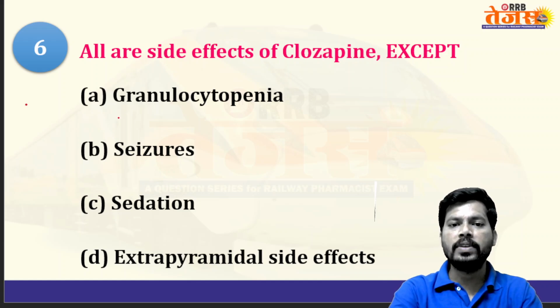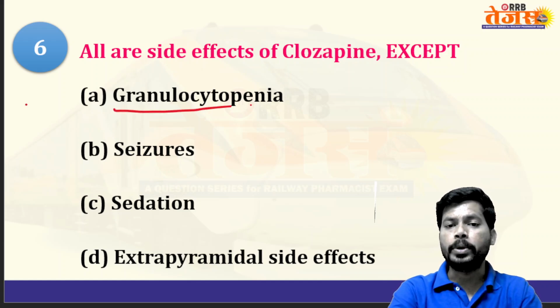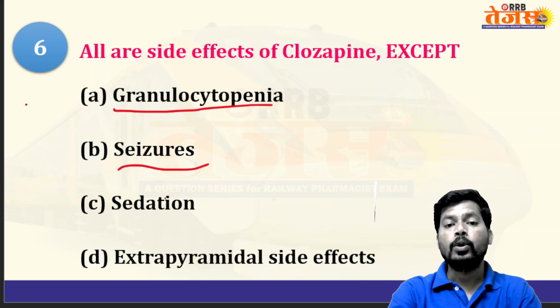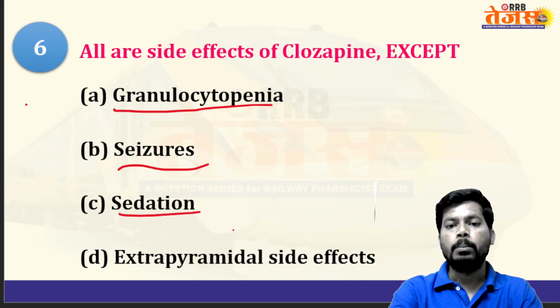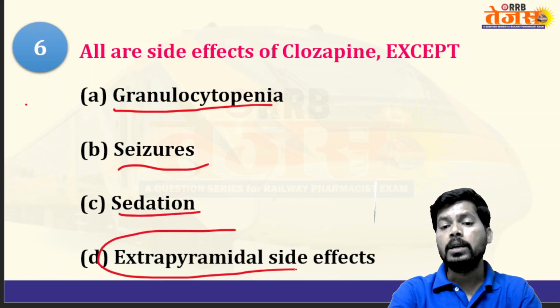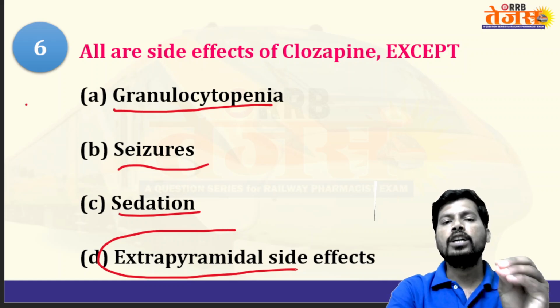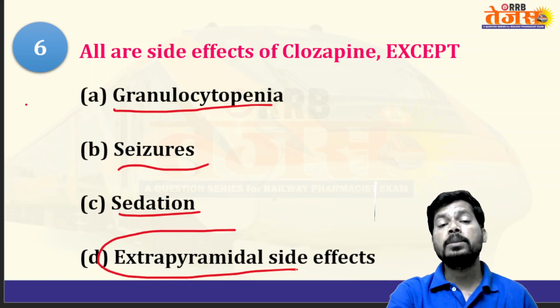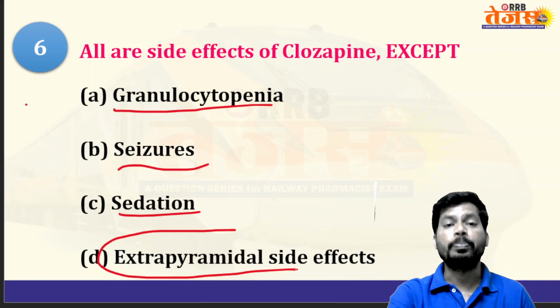Clozapine has side effects like granulocytopenia, a reduction in granulocytes. Clozapine may develop seizures. Clozapine may produce sedation. But clozapine, being a second generation or atypical antipsychotic, does not involve extrapyramidal symptoms. An extrapyramidal symptom example is Parkinsonism.